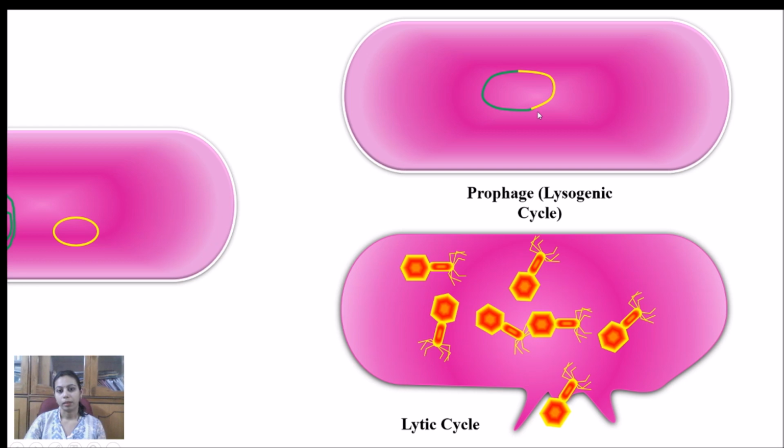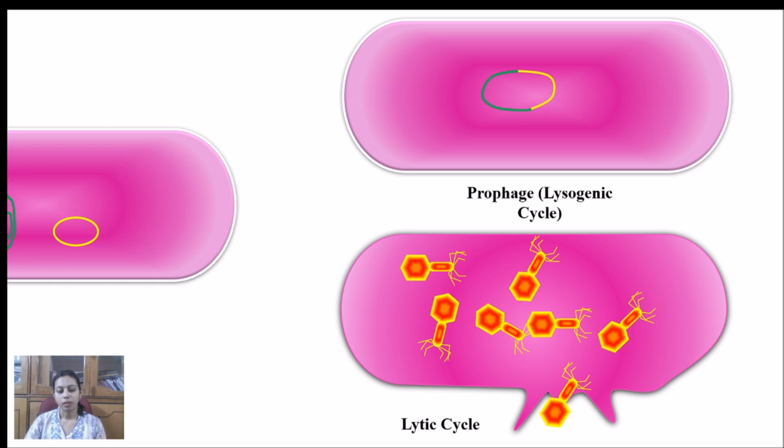The genome of the virus will replicate inside the bacteria, and with the help of the bacterial machinery it will form its proteins, and after complete synthesis it will lyse the bacterial cell and move to the outer environment, and then it will infect other nearby bacteria.